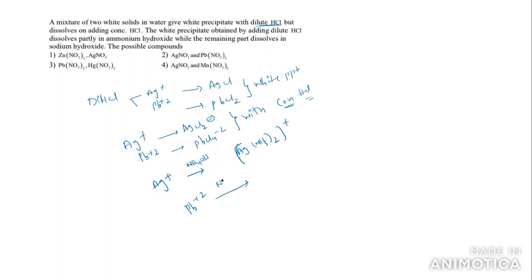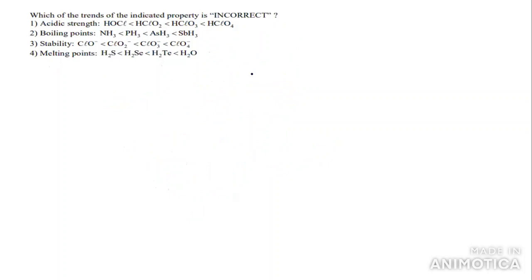Pb2+ can dissolve in NaOH and you will get Na2[Pb(OH)4]. So what compounds are possible? AgNO3, silver nitrate, and lead nitrate. They form a white precipitate and dissolve in concentrated HCl. One ion forms a complex, and the other forms a precipitate soluble in sodium hydroxide. So the answer is AgNO3 and lead nitrate.